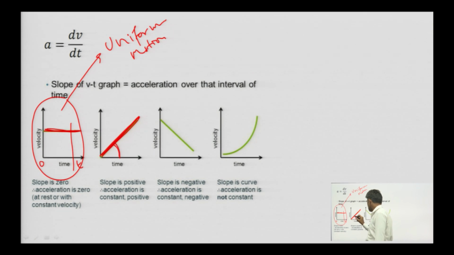This slope is the acceleration, and it is constant. So, the velocity is increasing with constant acceleration.